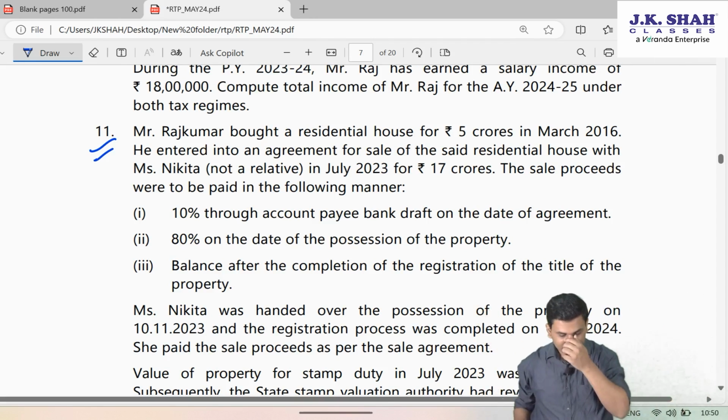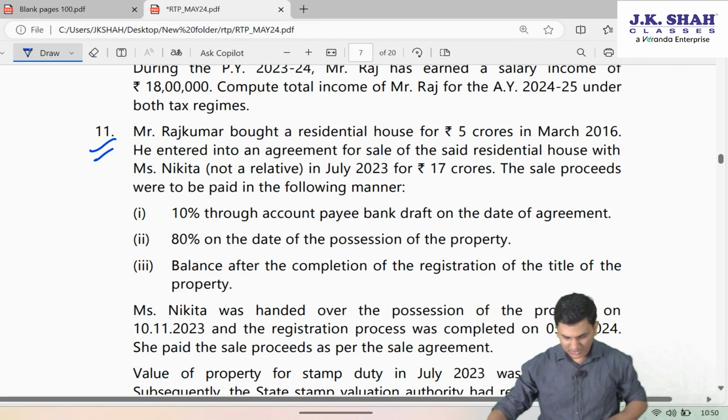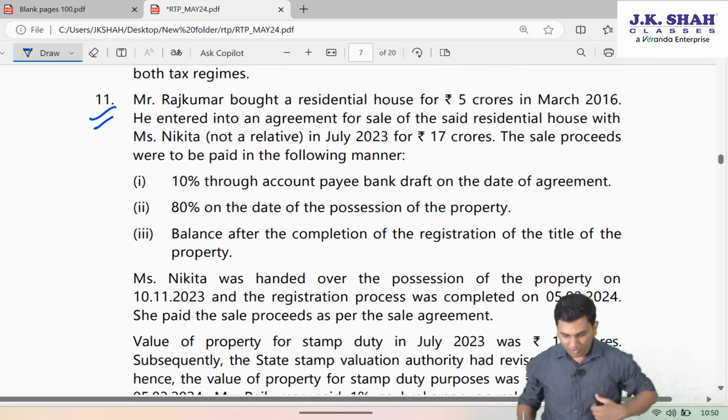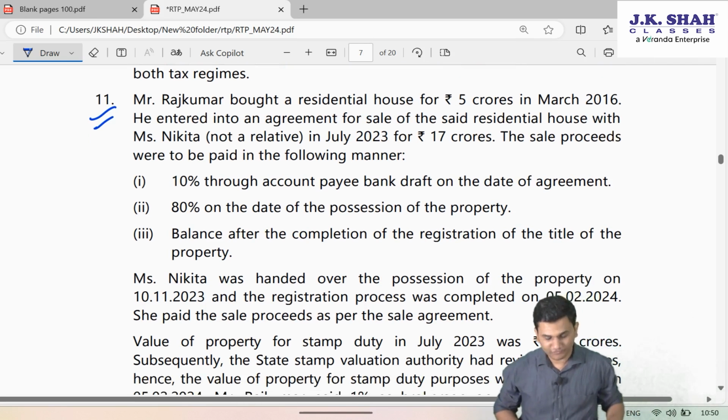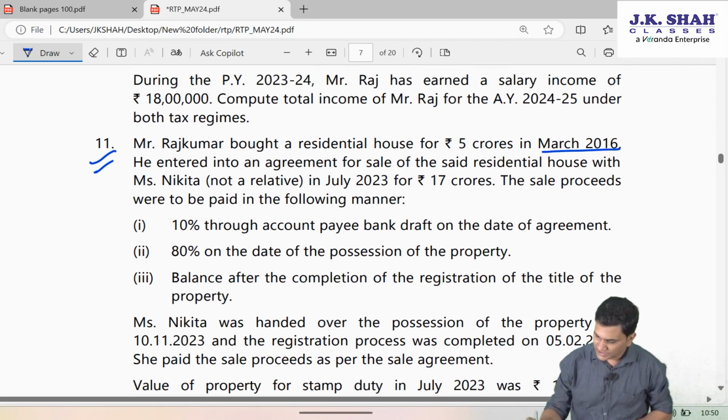Question number 11 says, let's read the question first. Mr. Rajkumar bought a residential house for 5 CR in March 2016, that is financial year 2015-16.